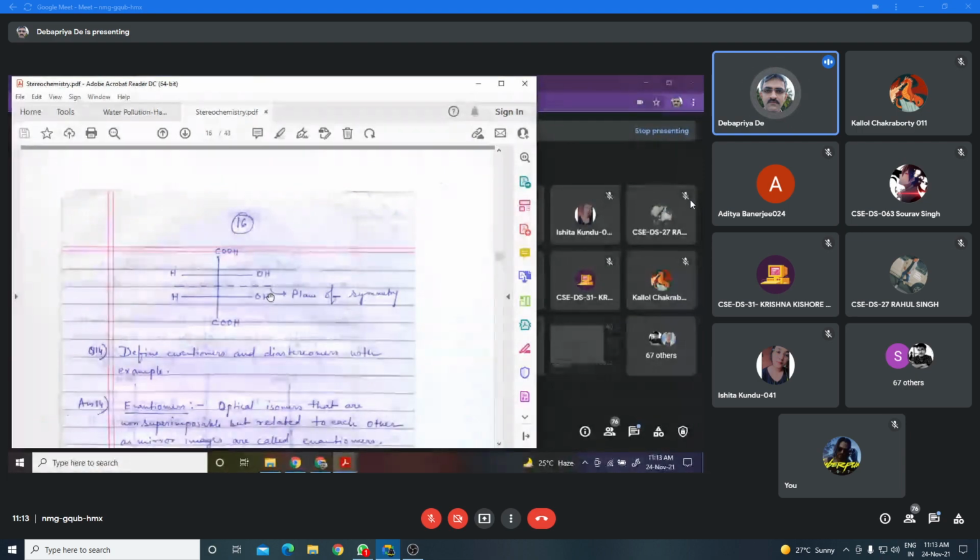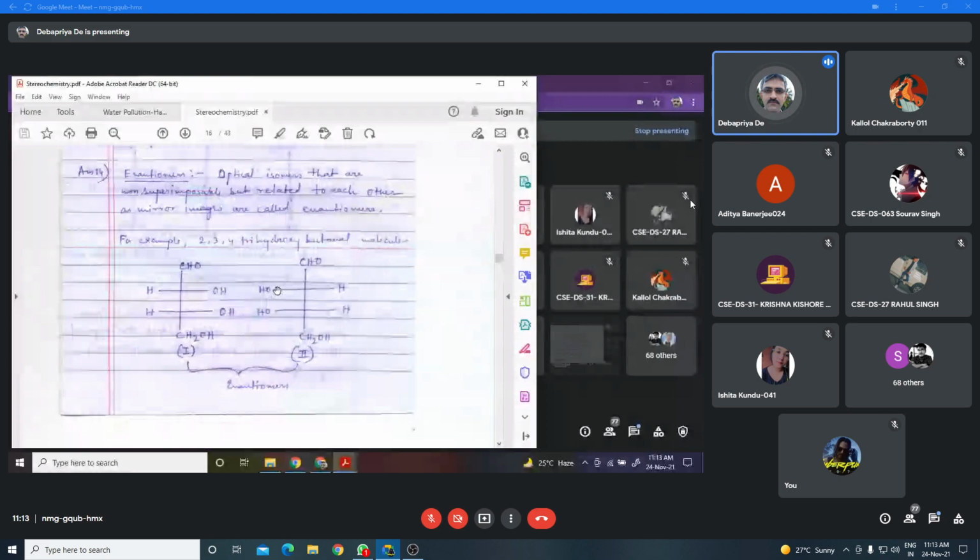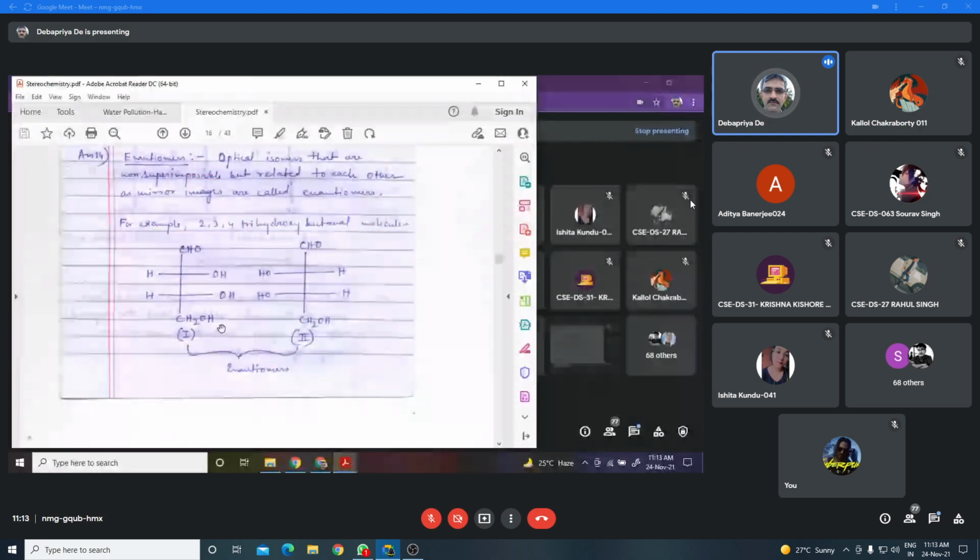Now I shall discuss enantiomers. What is an enantiomer? Enantiomers are optical isomers that are non-superimposable mirror images of each other. For example, suppose you write the structure of 2,3,4-trihydroxybutanal.